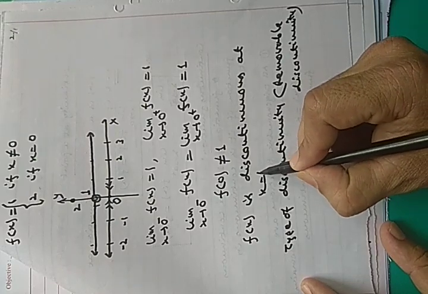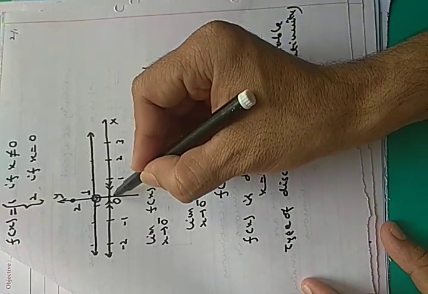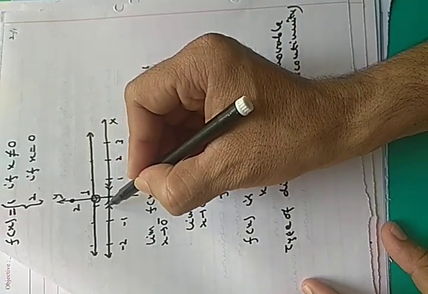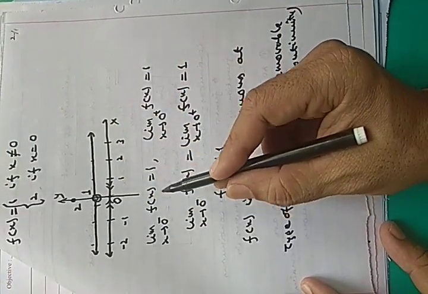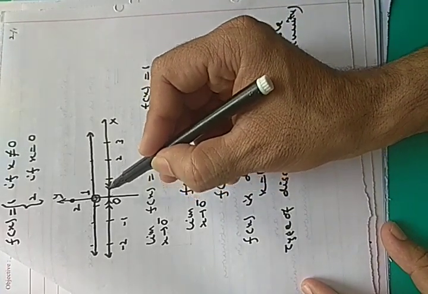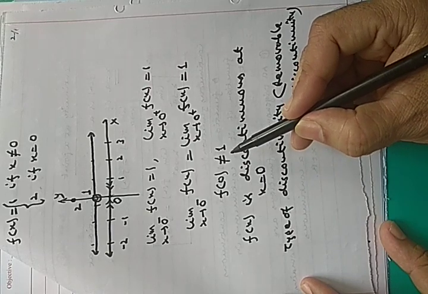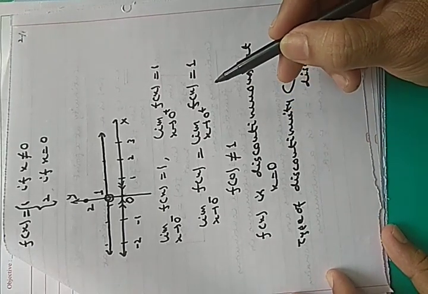So you make this correction: f(x) is discontinuous at x equals 0, because the left hand limit as x approaches 0 is 1, the right hand limit as x approaches 0 is 1, but f(0) is not equal to 1. So for continuity, what is a must?